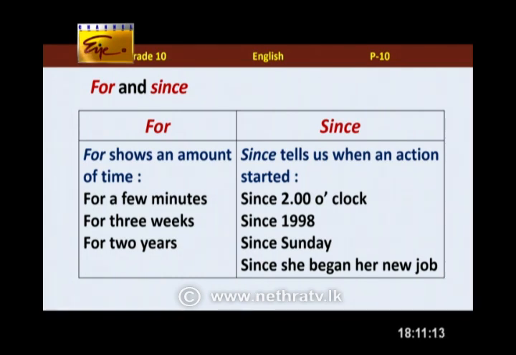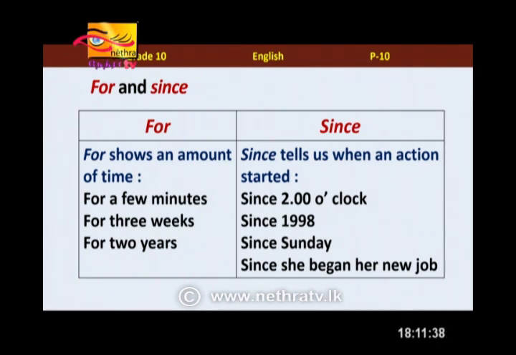Exactly. And we use since when we want to talk about a point in time. It tells us when an action started. So in the present perfect continuous tense, we can say we started the lesson at 6 p.m., so the lesson has been telecasting since 6 p.m. You can also say since 2 o'clock.